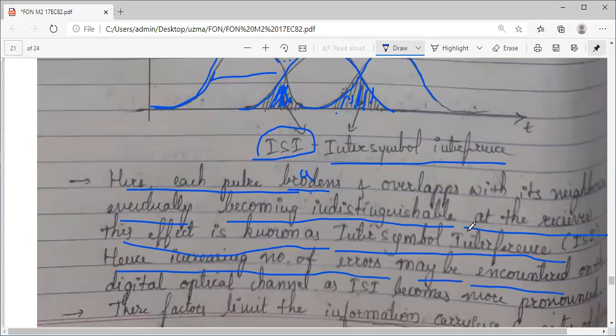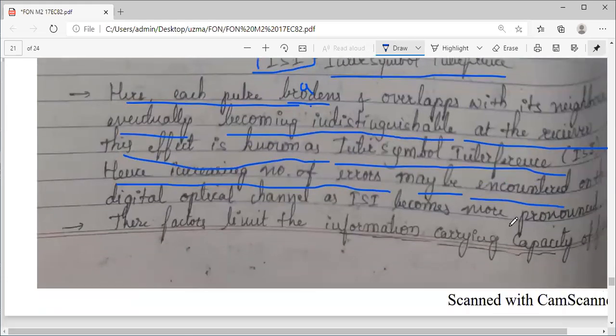Okay. Hence, increasing the number of errors may be encountered. As I told you, what information is going, what is the original information, you are unable to identify, because of which errors encountered will be more, so error rate will increase. Hence, the increasing number of errors may be encountered on the digital optical channel. Why? Because of this pulse broadening, because of the ISI. Okay, ISI becomes more pronounced.